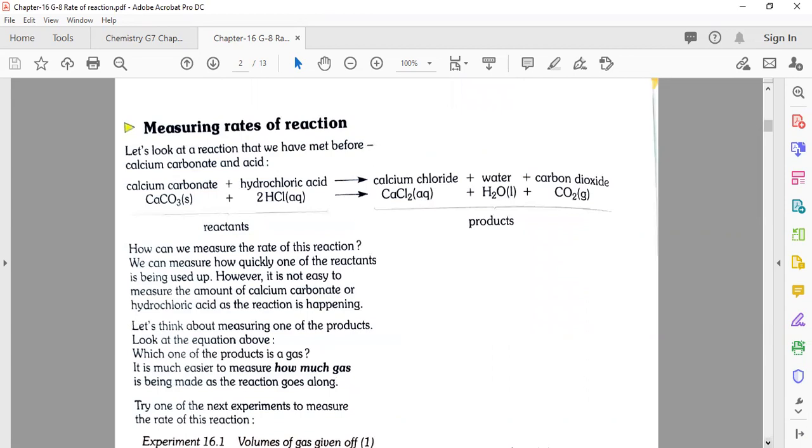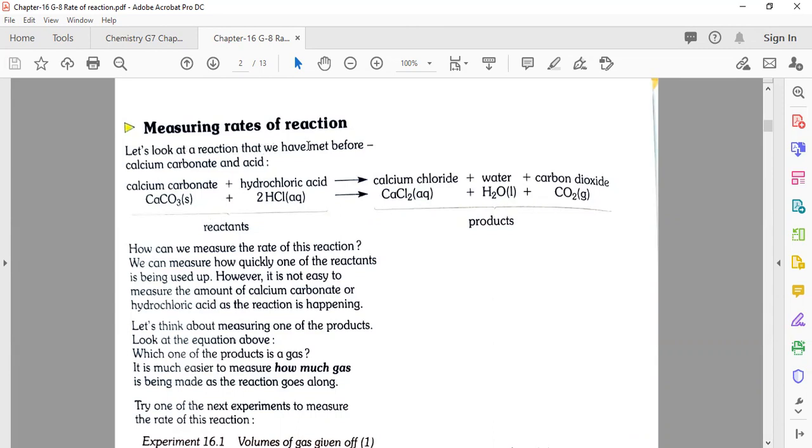Here, we're going to discuss measuring the rate of reaction. So let's dive into this topic and look at the reaction that we have here. Before, I showed you only A and B as two reactants and C and D as products. Now we're going to deal with real reactants and products. So let's see.